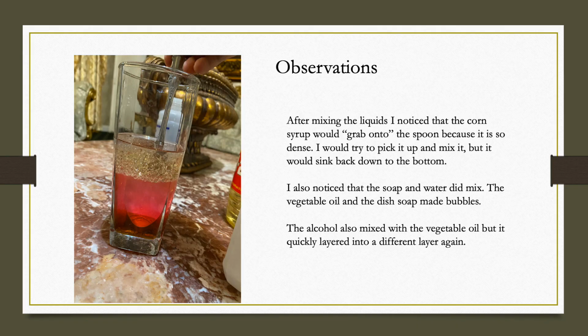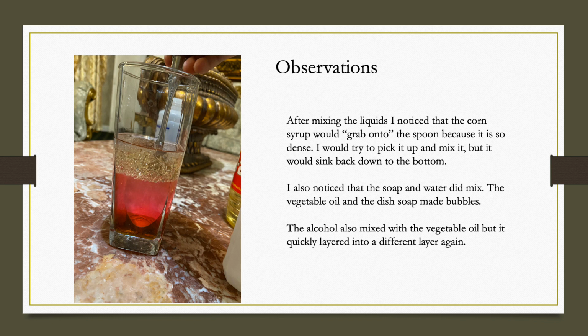I noticed that after mixing the liquids, the syrup would grab onto the spoon because it was so dense. I would try to get it, but then it would sink back down. You could see how the corn syrup is grabbing on to the spoon, but then it goes right back down. It doesn't even go past the dish soap.